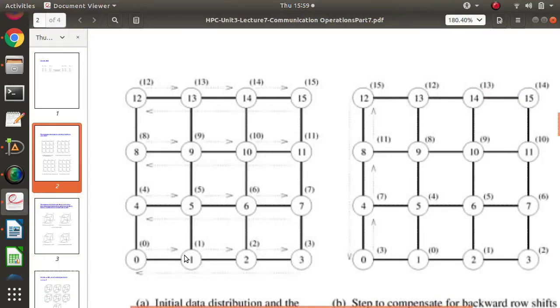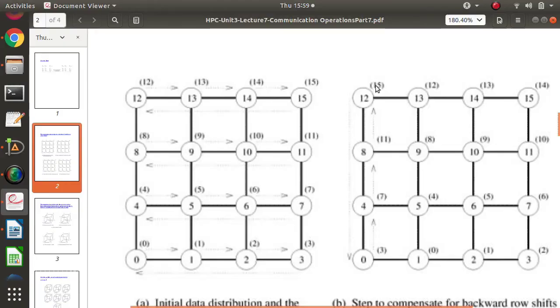0 has sent to 1, 1 has sent to 2, 2 has sent to 3, and 3 has sent to 0. Here you can see, 0 has data 0, so 0's data has come to 1. 1's data has come to 2. 2 has data 1. 2 has sent to 3, so 3 has data 2. And 3, as it is a circular shift among these, has data 3, so 3 has sent its data to 0 here. But actually 3's data should come to 4.